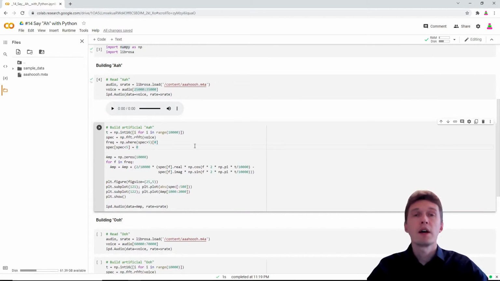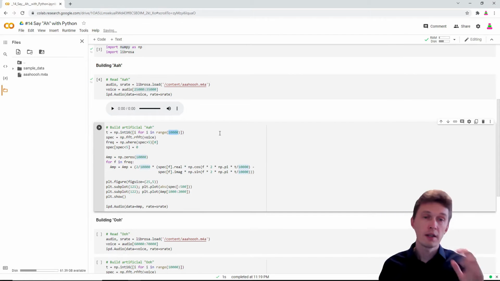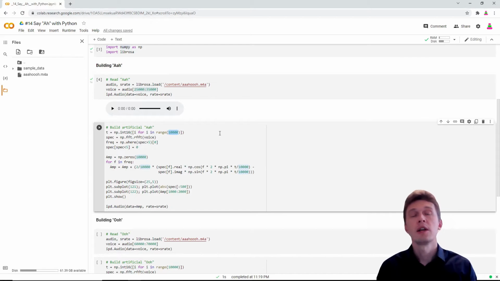And then we will try to rebuild these completely mathematically. We have the same 10,000 timestamps timeline, and we will try to dissect the original wave and analyze it and rebuild it from scratch. And the thing to do it will be Fourier transformation. What is it? You know that any sound wave can be represented as a superposition of sinusoids, periodical functions. And the thing to do it is Fourier transform.